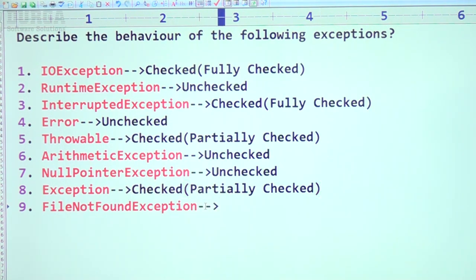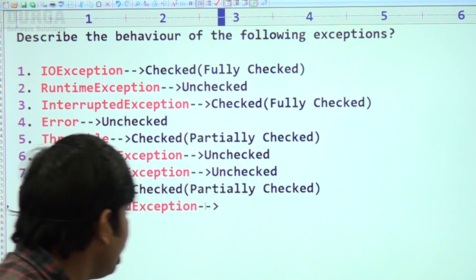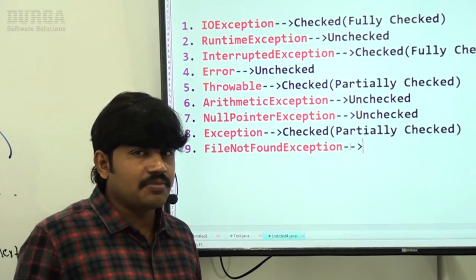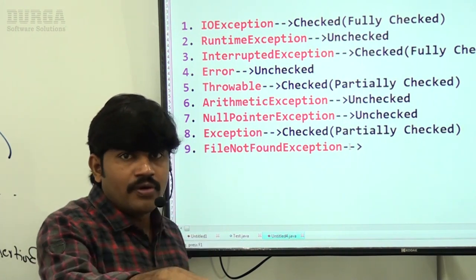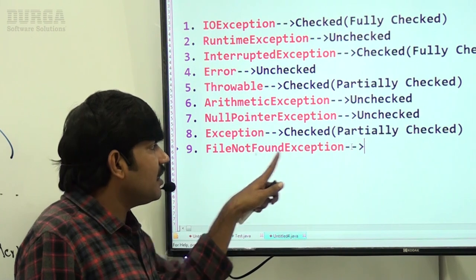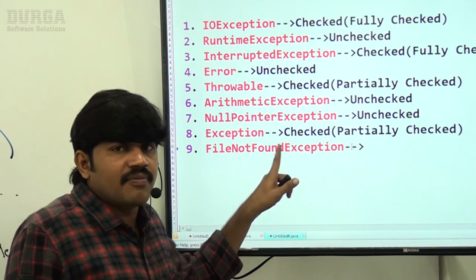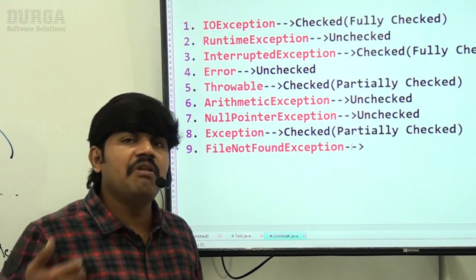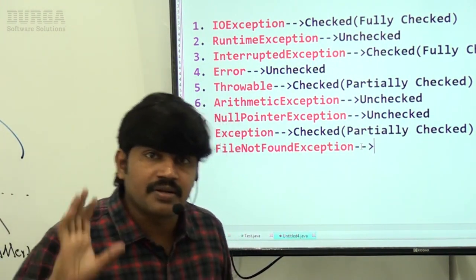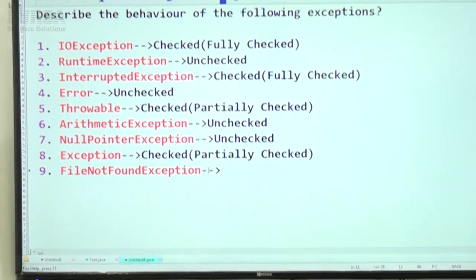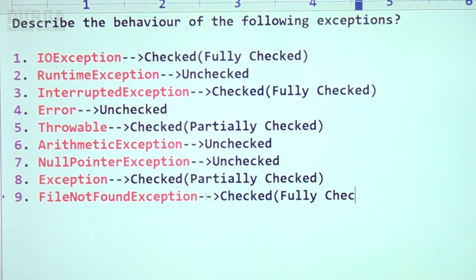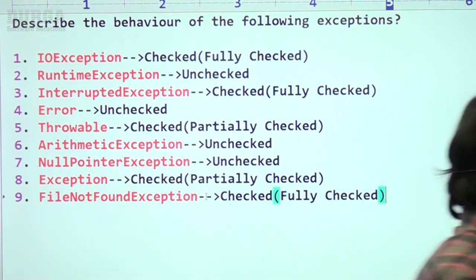Next, what is FileNotFoundException? FileNotFoundException is a child class of IOException, which is not under RuntimeException, which is not under Error. Obviously it is checked, sir. No child class is there for FileNotFoundException, so obviously it is a fully checked exception. So it is checked, but this one is fully checked. Any doubt about this one, sir?